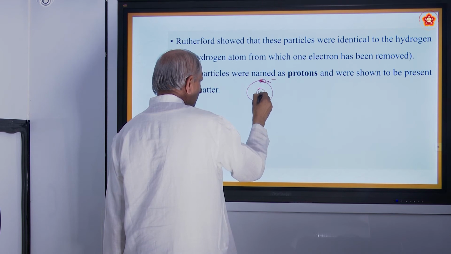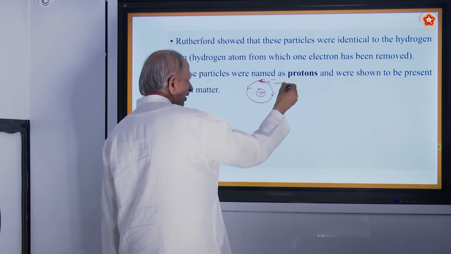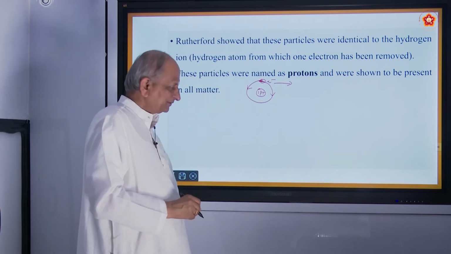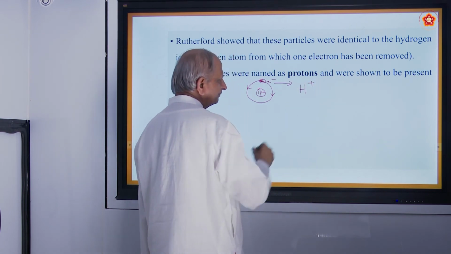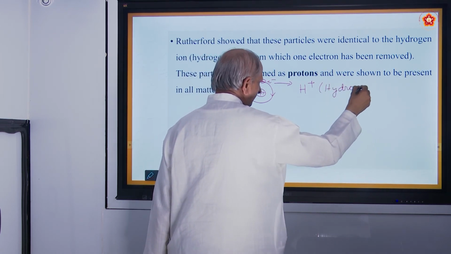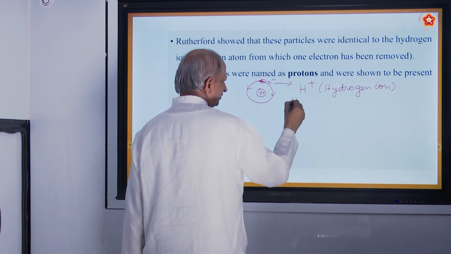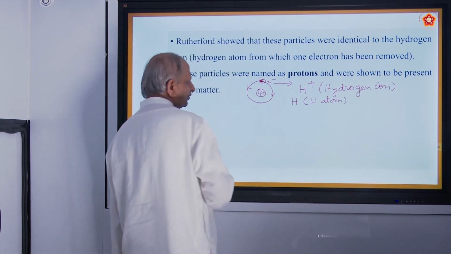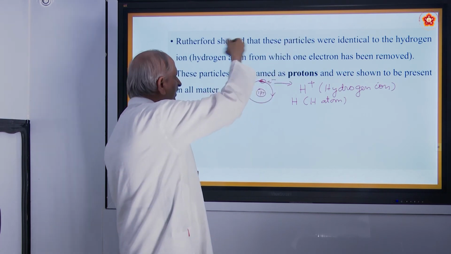So there will be one proton and one electron going around. If this electron is removed, how to remove it? During chemical reactions. Then it becomes what is called a hydrogen ion. We represent it as H+. So this is the hydrogen ion. If you write H, it means hydrogen atom; ions means positively charged. So when the electron is removed, we call it a hydrogen ion.